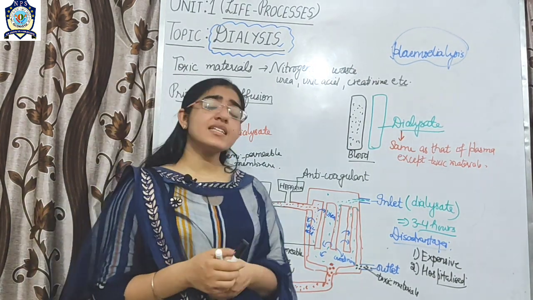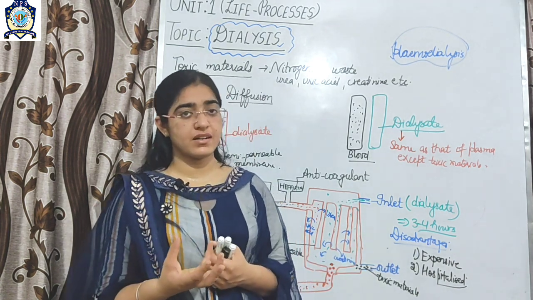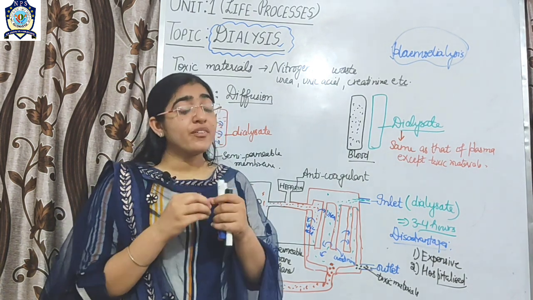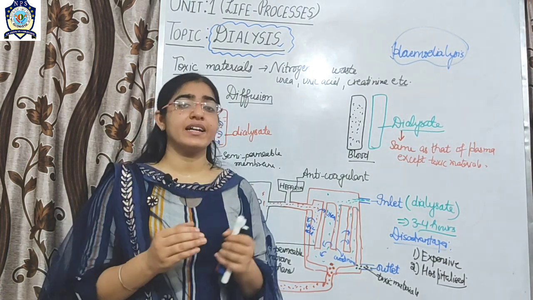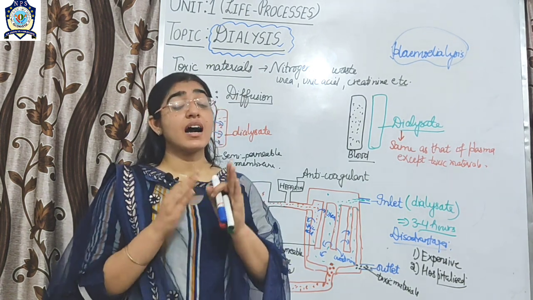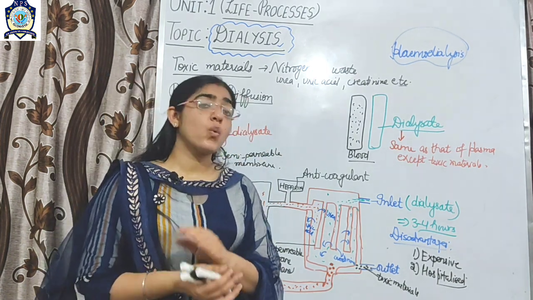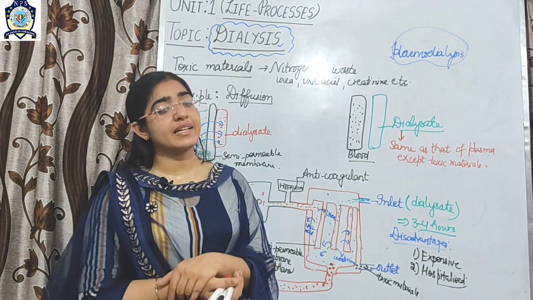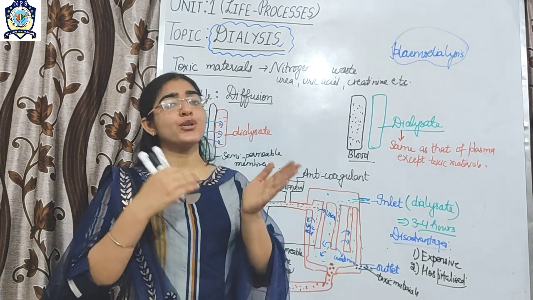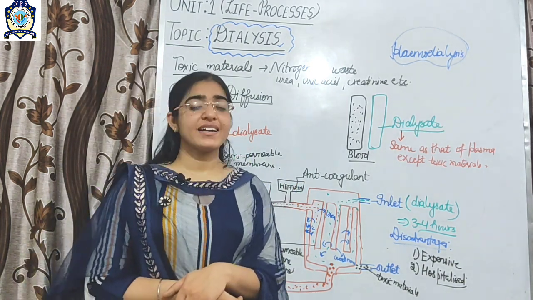Students, this process varies in different organisms depending upon the condition of the kidney. Wherever the kidney totally fails, in those persons the artificial kidney process is carried out on a daily basis, while where 50 to 60% of the kidney works, there is a need for this process, known as dialysis, after 1 week or after 10 to 15 days.